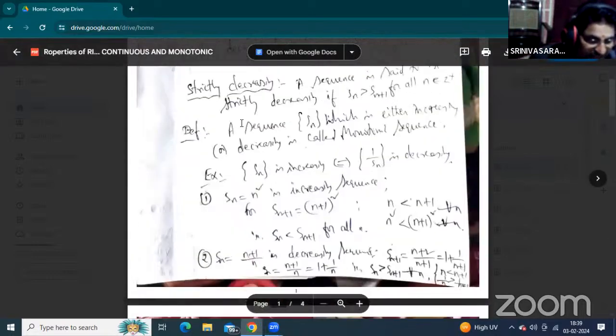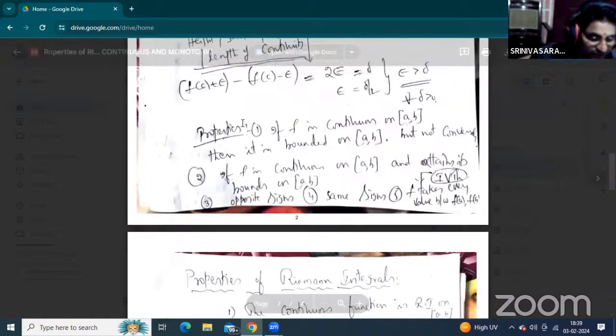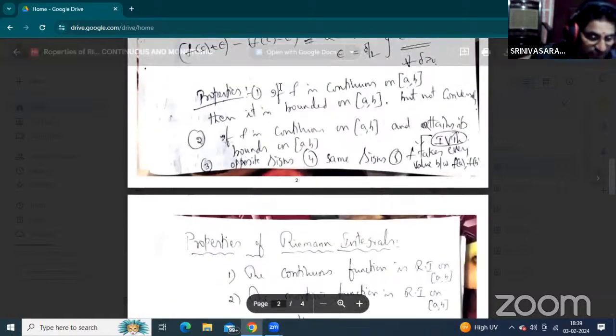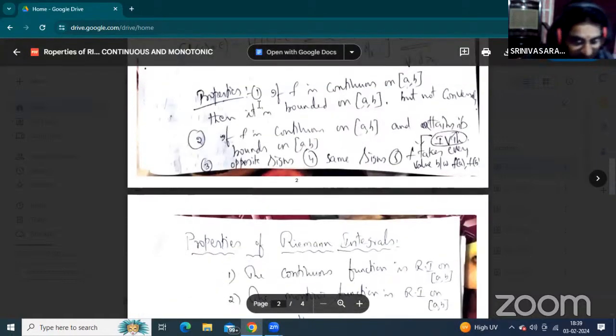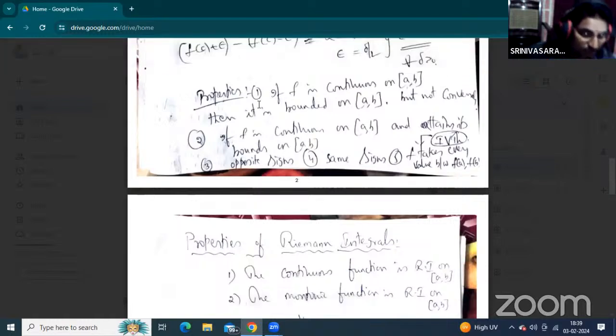Just you have to see here. These are all properties of continuous functions. The first property is every continuous function must be bounded. So if f maps interval AB to R, and if the given function is continuous on closed interval AB, then automatically it is bounded on closed interval AB. Here the property is continuous function is bounded.